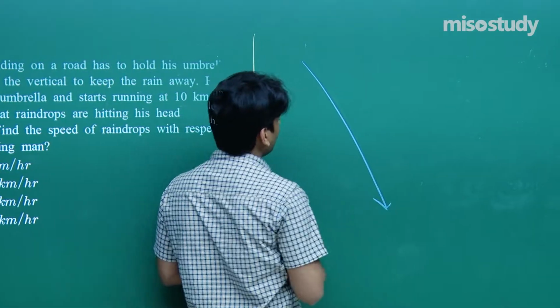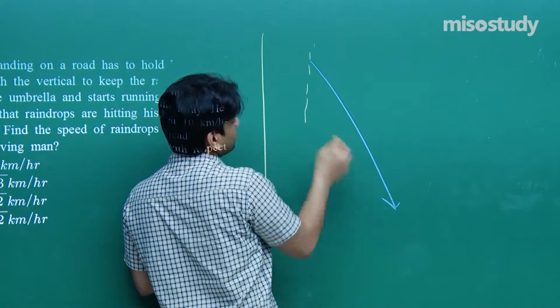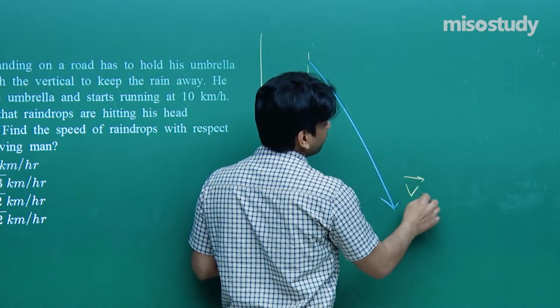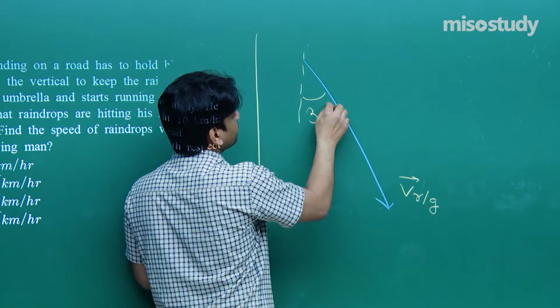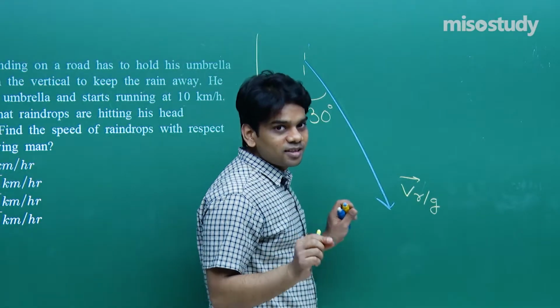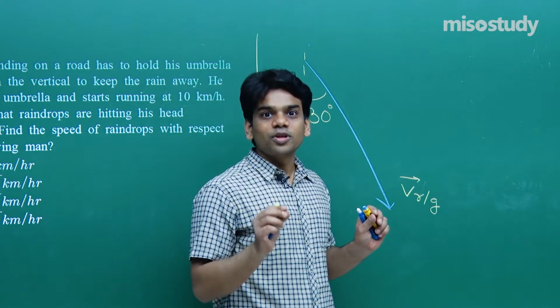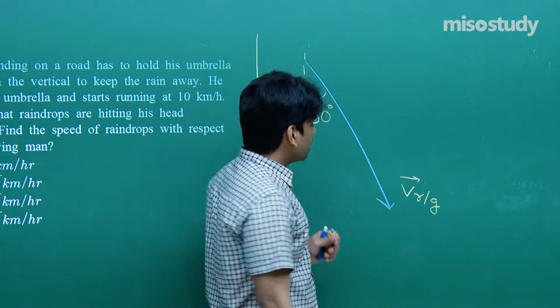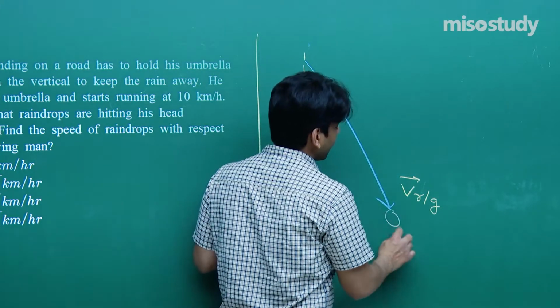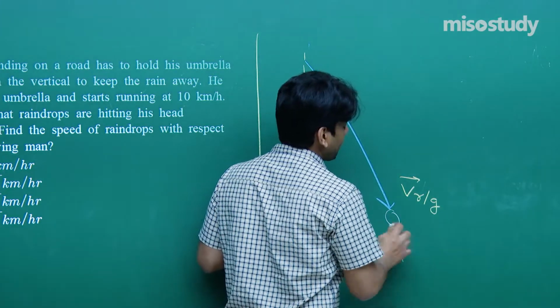So I'm going to show you that this is the velocity of rain with respect to ground, and it is making an angle of 30 degrees with the vertical. Since the man is stationary, the velocity of the rain will be measured with respect to ground. Now the man is standing here, he feels that the rain is falling in this manner.